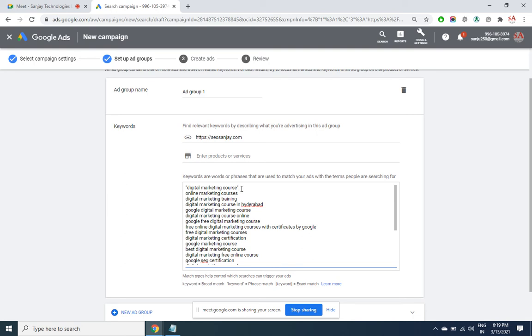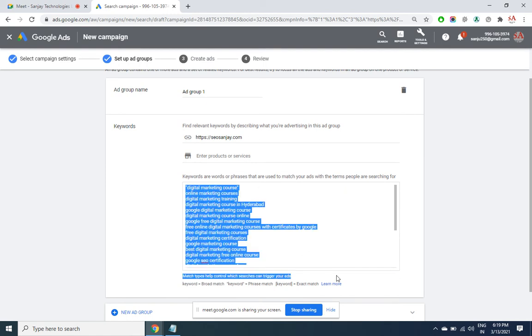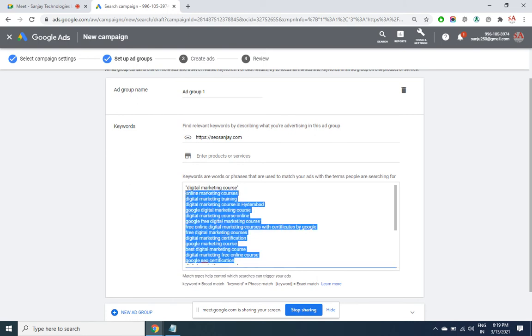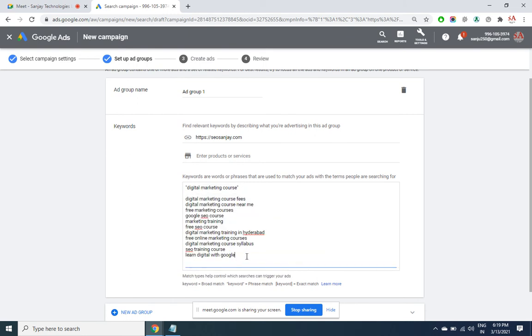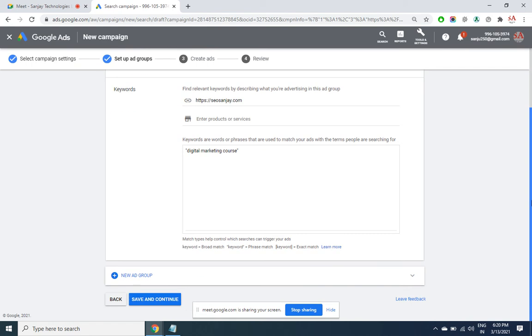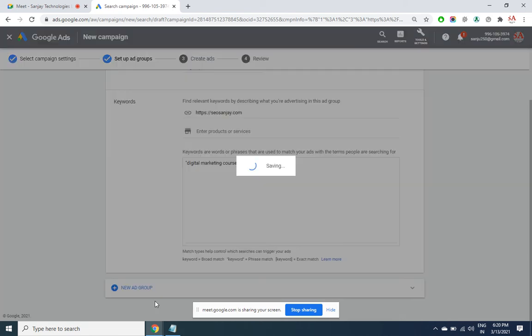If you are not targeting the search engine, then you may directly and plainly give it, like if it is a display campaign and all that. Save.